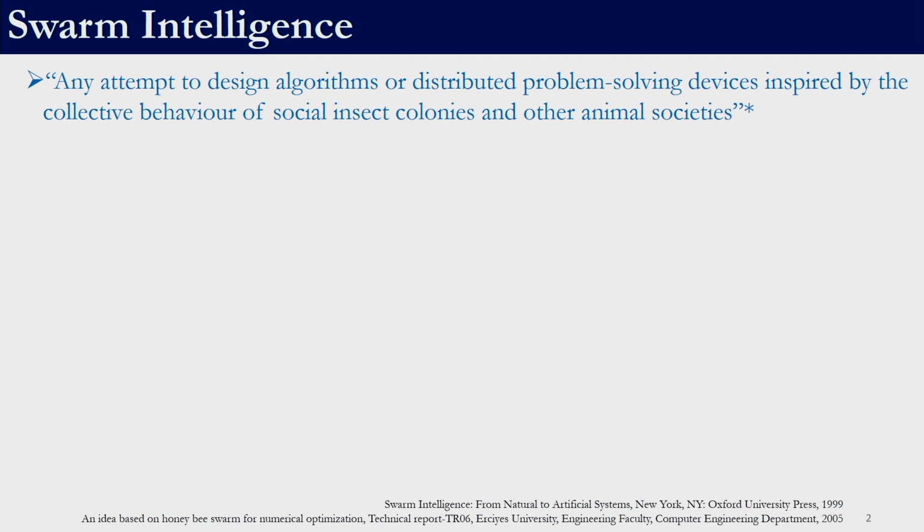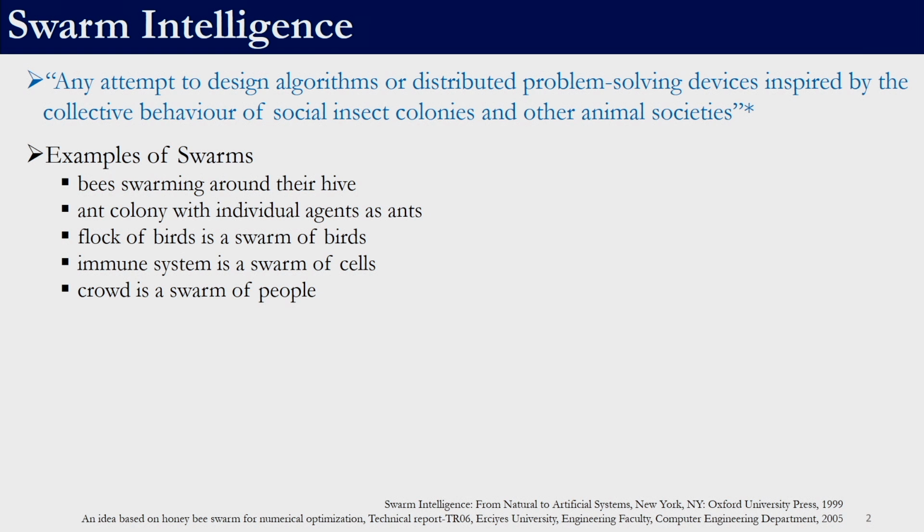Swarm intelligence is defined as any attempt to design algorithms or distributed problem solving devices that are inspired by the collective behavior of social insect colonies and other animal societies. So, particle swarm optimization gets its inspiration from the flocking of birds or what is called fish schooling. Some examples of swarms are bees swarming around their hive, an ant colony with individual agents as ants, a flock of birds, the immune system as a swarm of cells, and a crowd as a swarm of people.